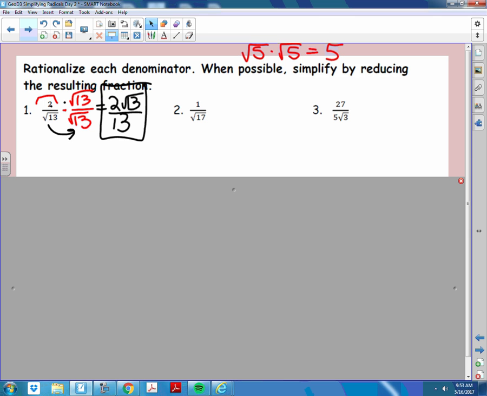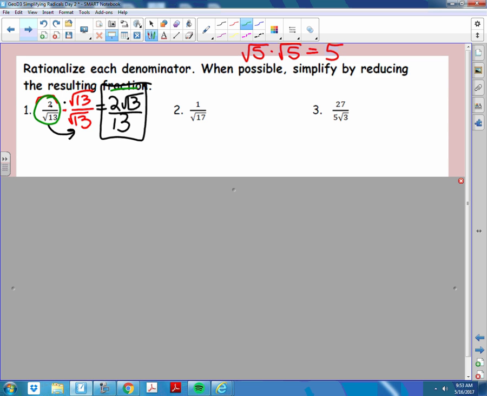Now, here's an interesting thing. If you type in 2 divided by the square root of 13 in your calculator and hit enter, it will give you a decimal. If you then type in 2 times the square root of 13 divided by 13 and hit enter, it will give you the exact same number, because the value of the two numbers is the same. So it's one way to check it.